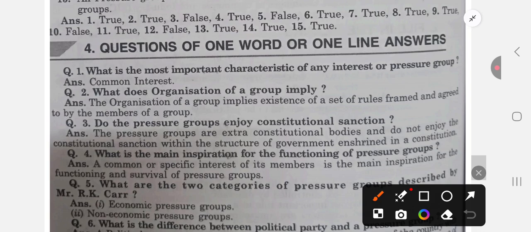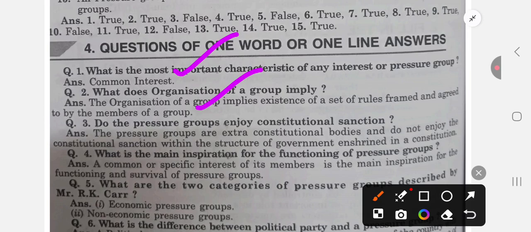What is the most important characteristic of any pressure group? That is common interest. What does organization of a group imply? The organization of a group implies existence of a set of rules framed and agreed to by the members of a group. Do the pressure groups enjoy constitutional sanction? The pressure groups are extra-constitutional bodies and do not enjoy constitutional sanction within the structure of government enshrined in the constitution. Keep in mind. So you will say no, they don't enjoy constitutional sanction.